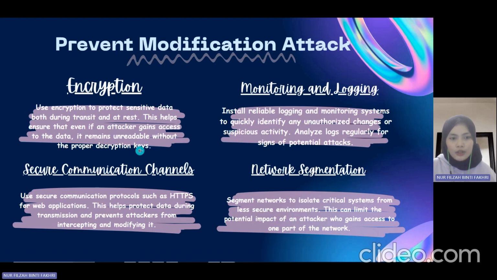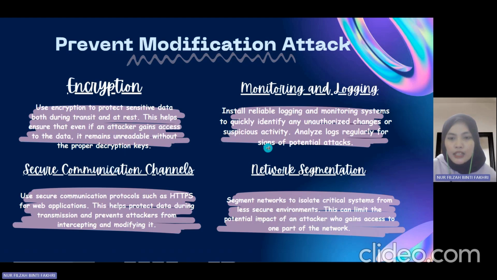The third one is secure communication channels. We can use secure communication protocols such as HTTPS for the application. This helps to protect data transmission and prevents attackers from intercepting and modifying it, so the attackers cannot modify the data in the application by removing the old data or adding new data.